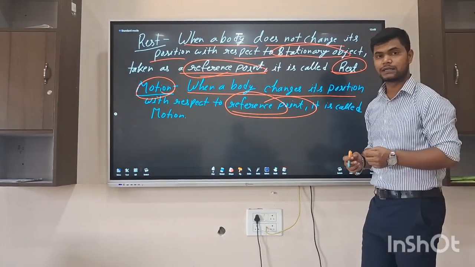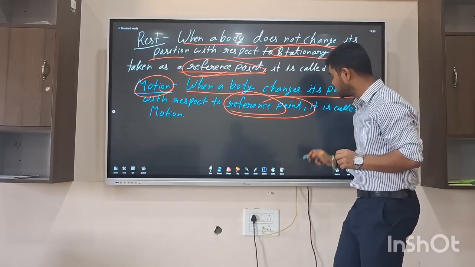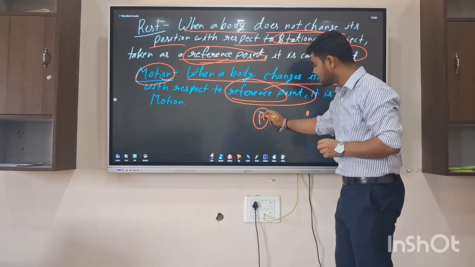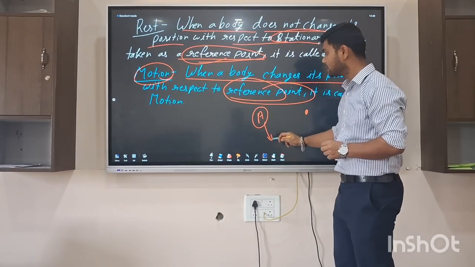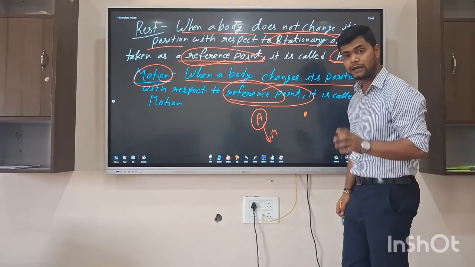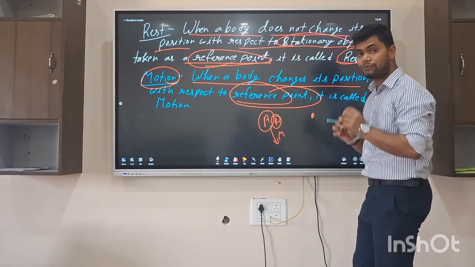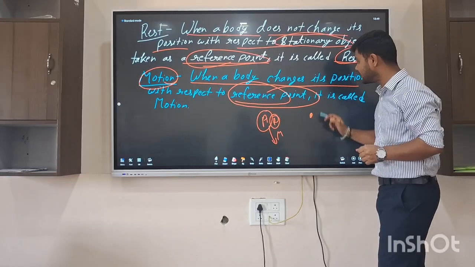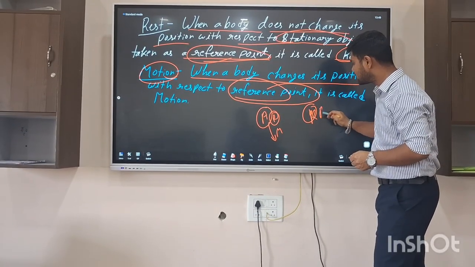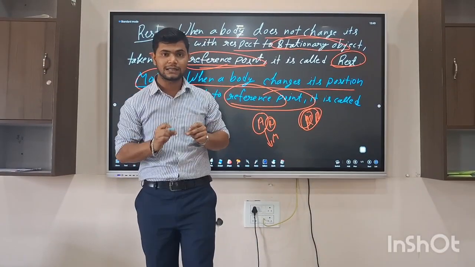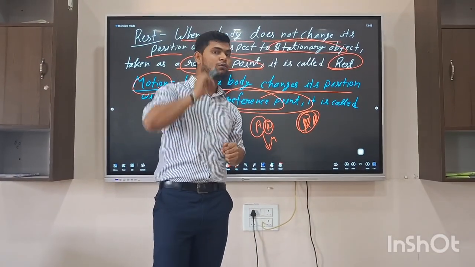With the reference point. That means according to this reference point, if this body is changing its position, that will be called motion. If it does not, then it will be called rest. But all the things will be calculated or understood by this reference point. Clear? So according to the reference point, we will see whether the body is at rest or in motion.